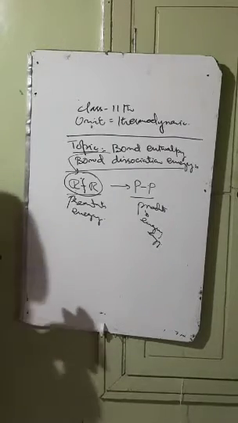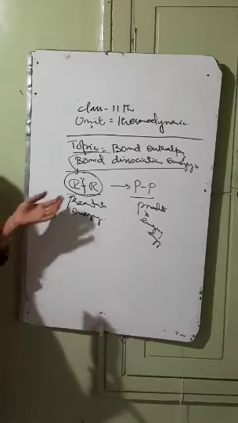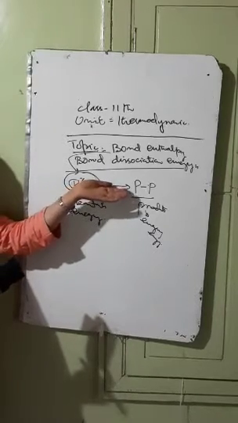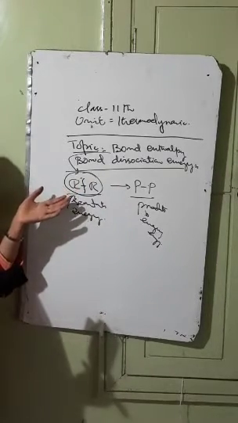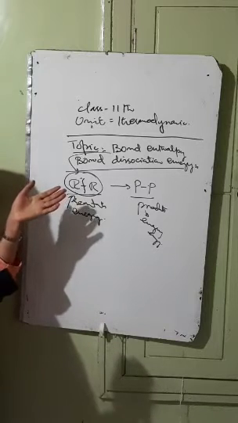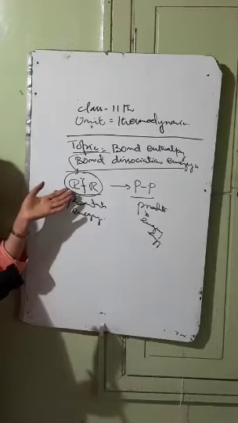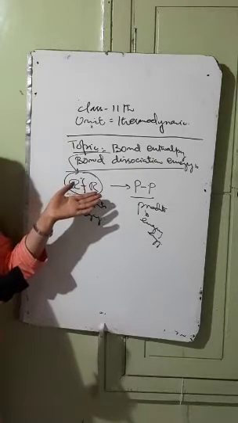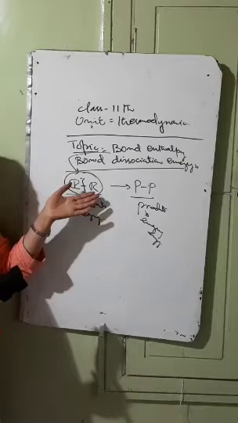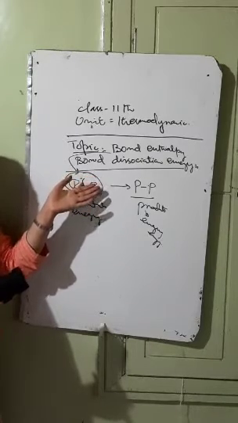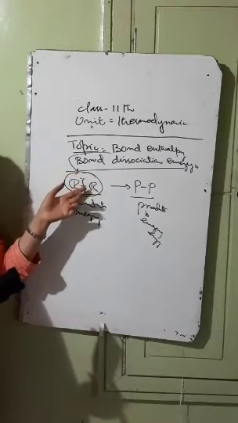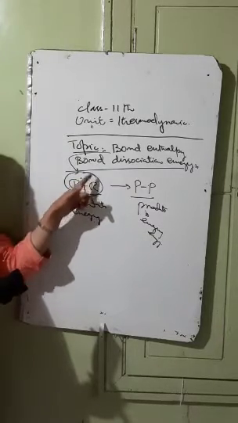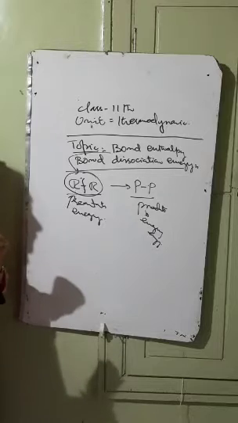अब bond dissociation energy में क्या होता है कि यही the bonds between the reactant molecules जो होते हैं वो break हो जाते हैं and it results in the formation of the products. So bond enthalpy may be defined as the amount of energy released or absorbed when the bonds between the reactants are broken down and the bonds between the products are formed. And bond dissociation energy may be defined as the amount of energy which is required to break the bonds between the reactant molecules.